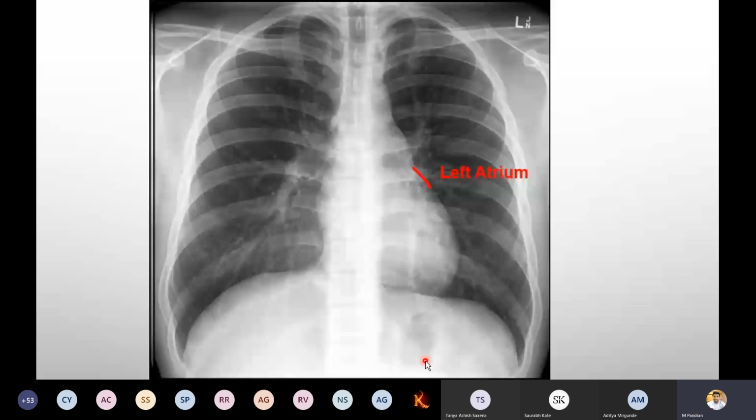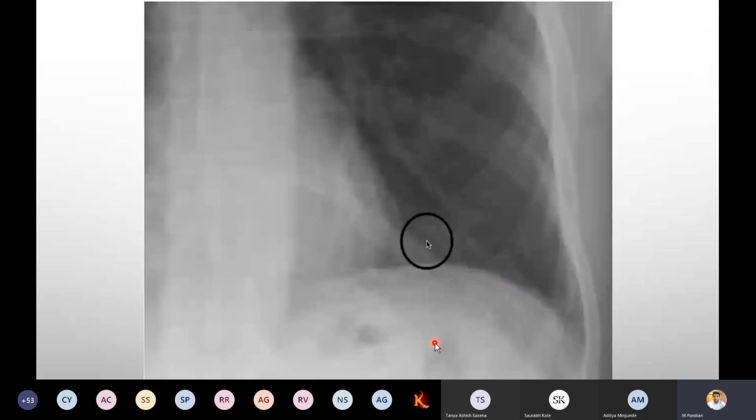Everybody follow me. Fundic air in the stomach, there is a black color again. Black color is due to air. So the fundic air is seen in the stomach, which is again an identification of the left side. Okay.